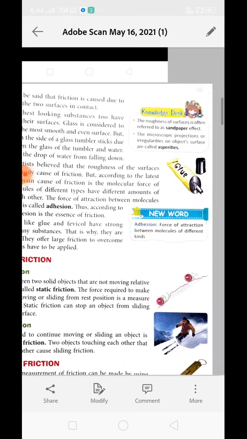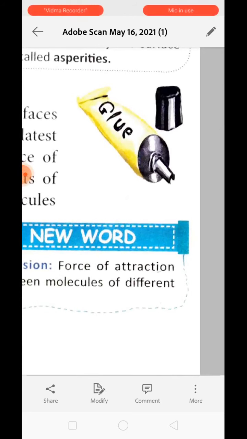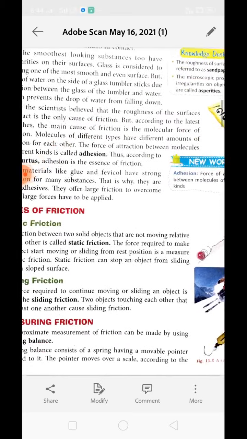For example, we use glue to stick papers together. The glue has more attraction to the papers. But we cannot stick two metals with the same glue which we use to stick paper, because this glue does not have that much attraction capacity for metals. Understand?